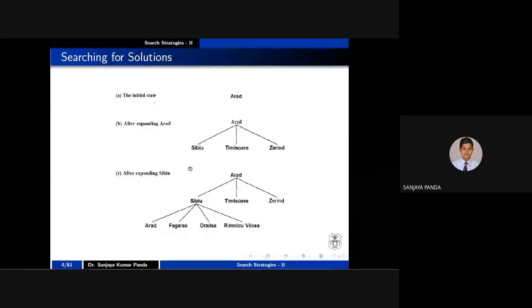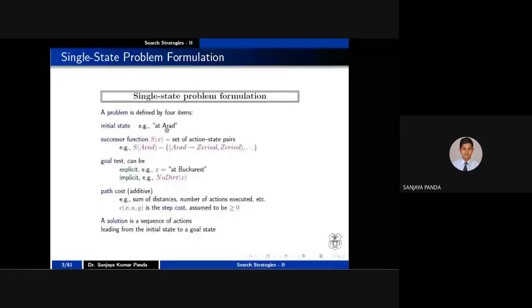Again, how to decide? You can decide with the help of availability in the train, or the cost factor, or the transport factor, whether the transport seats are available or not. You have to concentrate on different criteria whenever you are choosing whether I have to choose S, or T, or Z. And what is our goal test? As I mentioned, we have to move from A to B. Our objective is to reach from A to B, where A and B are not directly connected. So we have to reach B through intermediate cities.